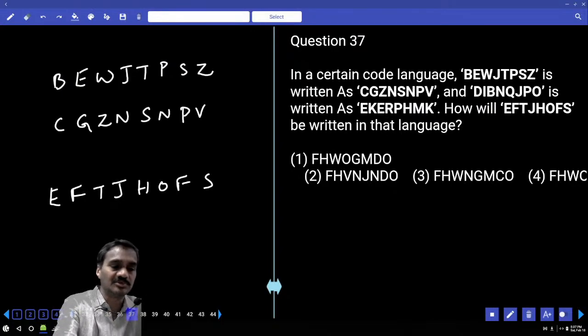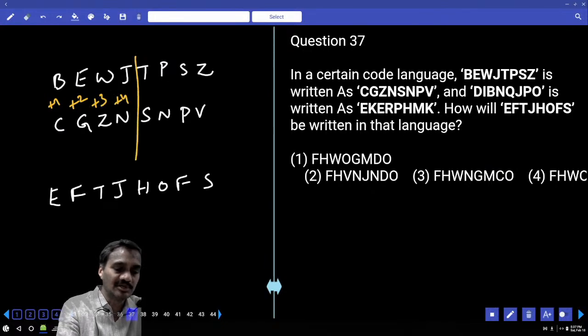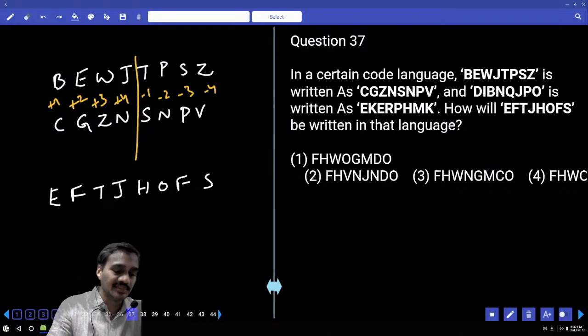Now B and C, if you observe here, what is the difference? Plus 1. And E and G, plus 2. W and G, plus 3. Now here the difference is plus 4. And similarly T and S, minus 1. And P and N, minus 2, S and P, minus 3, minus 4. For the first 4 letters, 1, 2, 3, 4 are added, and for the next 4, they were subtracted.